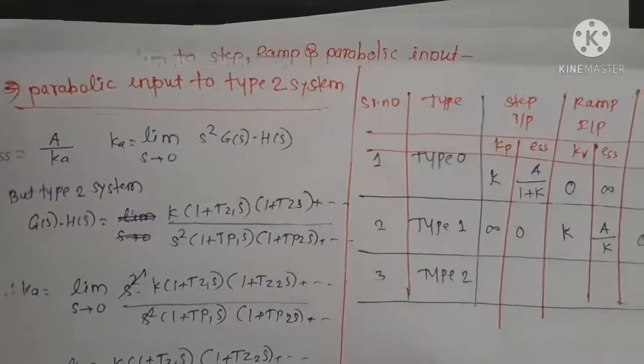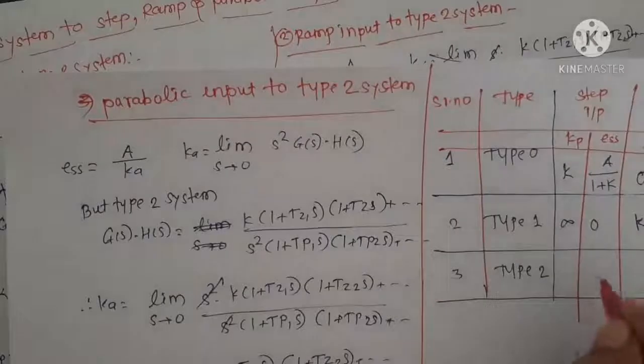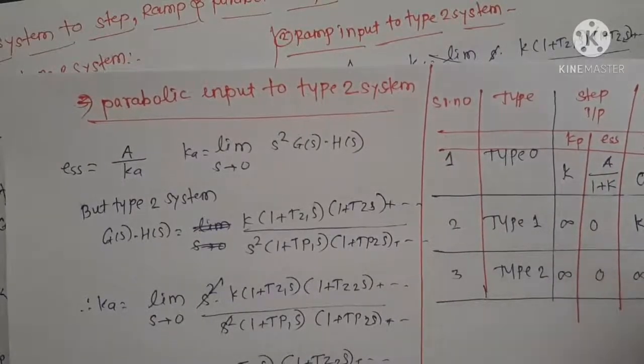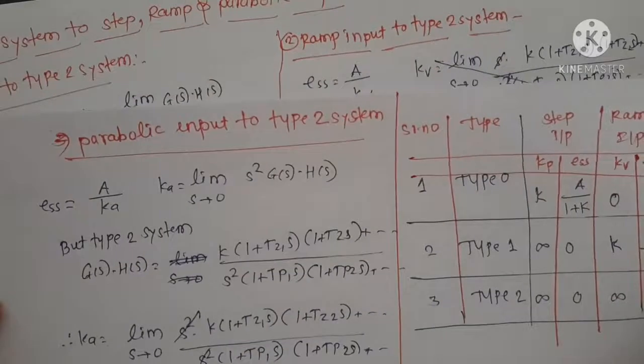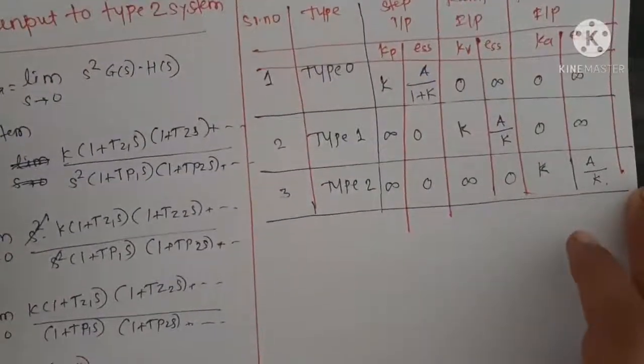And for type 2 system, which we have seen now, for step and ramp input, these constants are infinity and ESS are 0. Only for Ka it is K, and ESS is A upon K. So you have to simply remember this one table. You will get full marks on this topic.